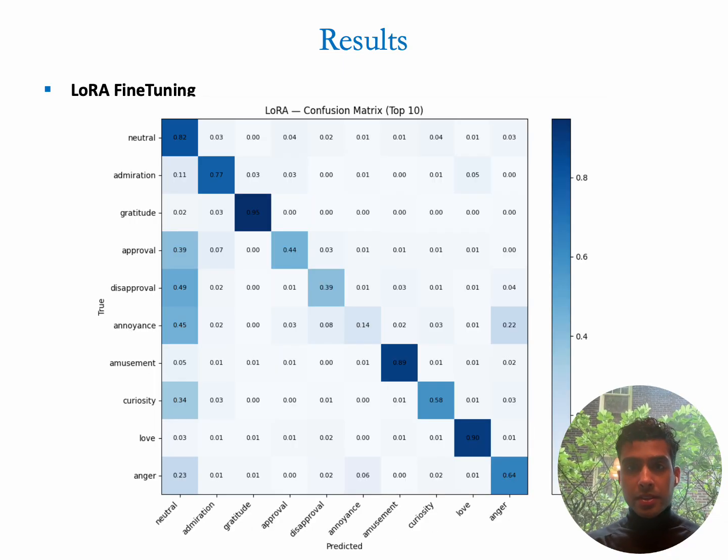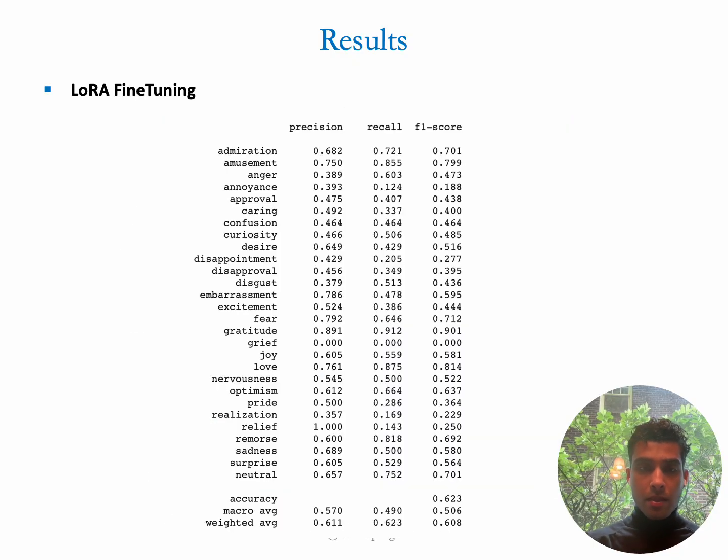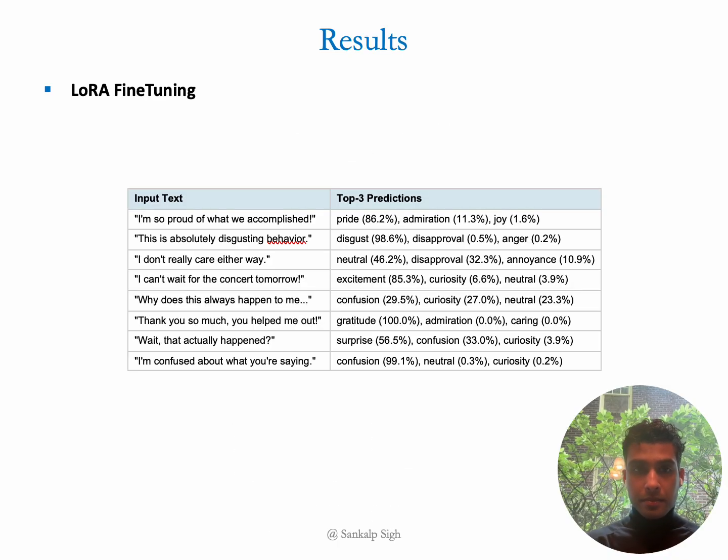Here is a confusion matrix for LoRA fine-tuning, showing the final results for top 10 categories. F1 here is around 0.5 and accuracy is 60% again, which is very much comparable to full fine-tuning. Adding some qualitative examples for LoRA fine-tuning here with top predictions. As we can see from a bird's eye view, the emotions predicted are pretty much on point, specifically for the top categories.